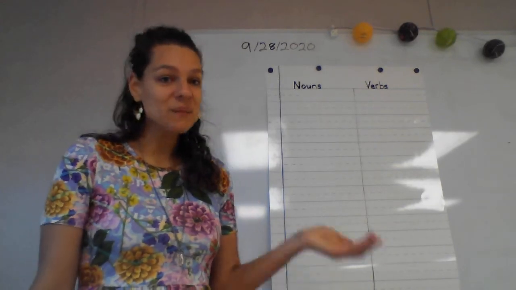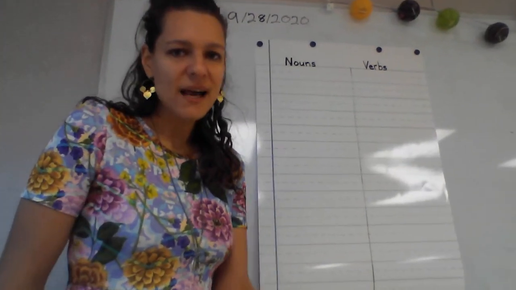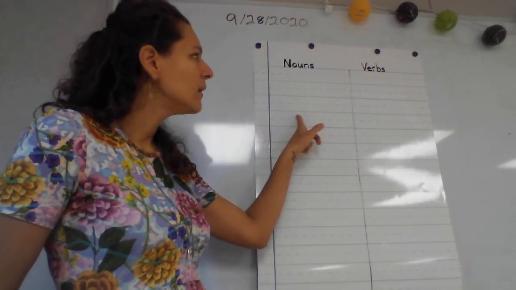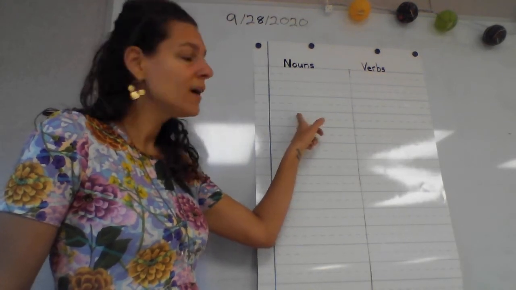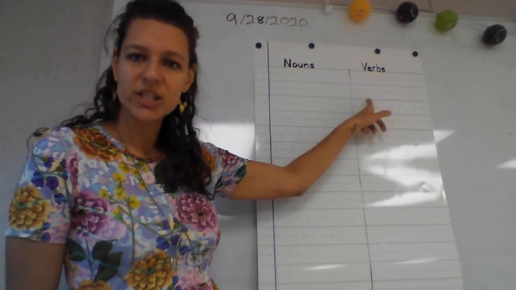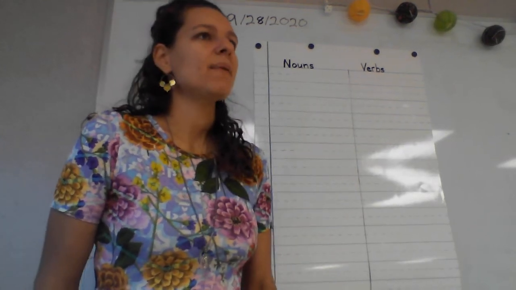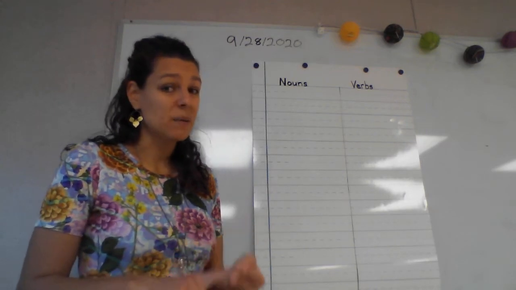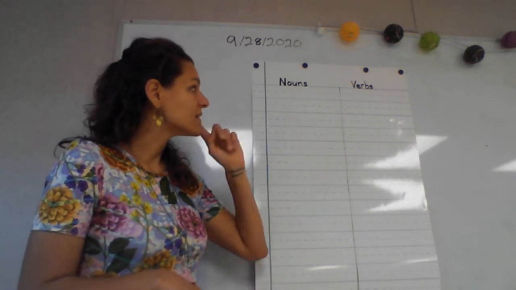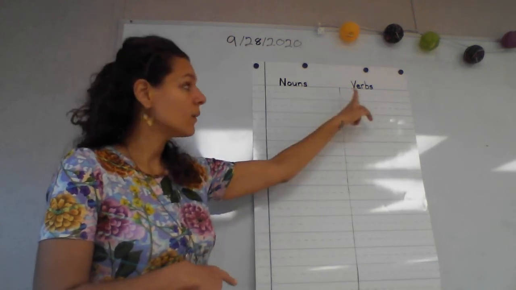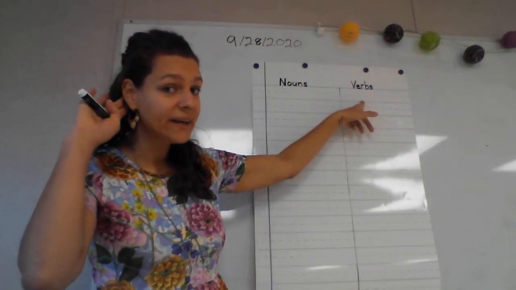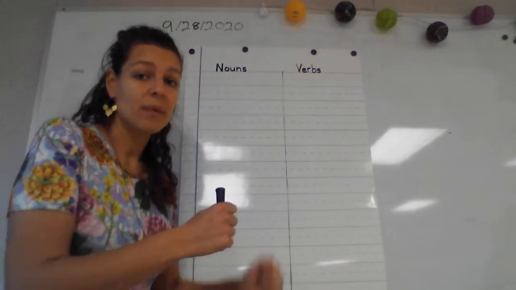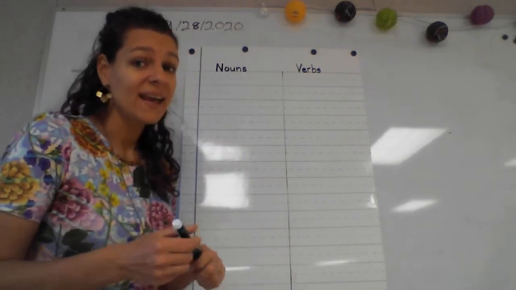All right, before I put the word on the chart, I need you to help me figure out which column I'm going to put run in. Is run a noun? Is run a person, place, or thing? Or is it a verb, an action? Let's see, think about, is it something that you can do? Or is it a person, place, or thing? What is it? Is it a noun, a person, place, a thing, or a verb, an action? Class? Excellent job if you said that it was a verb. Run is an action. Remember, anything you can do with your body is a verb.